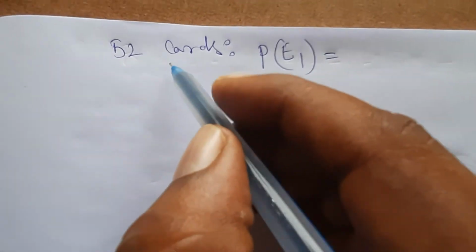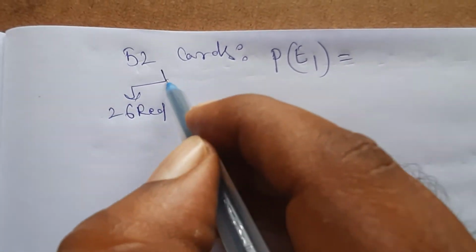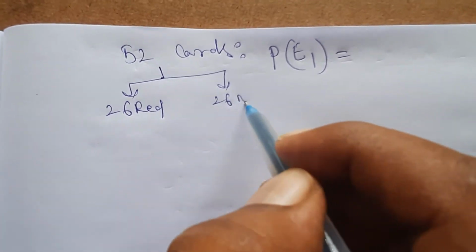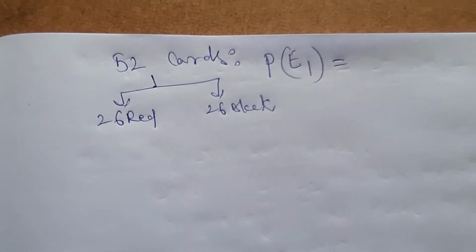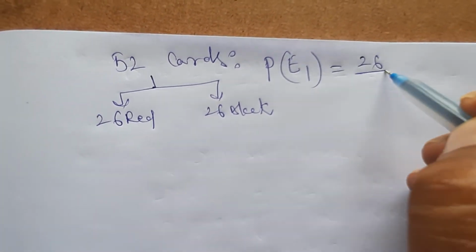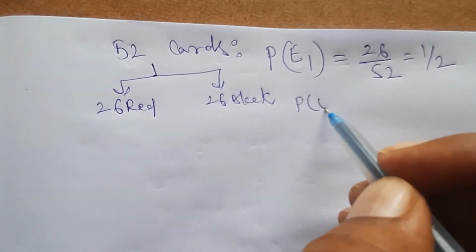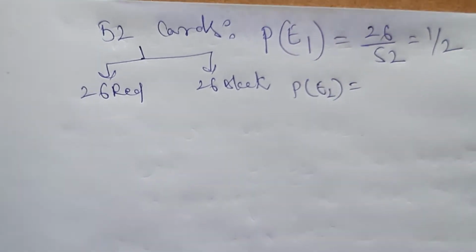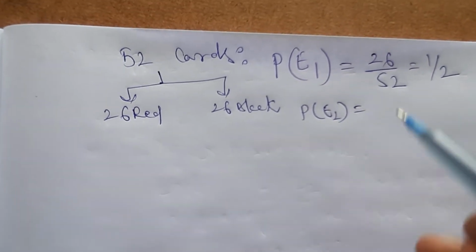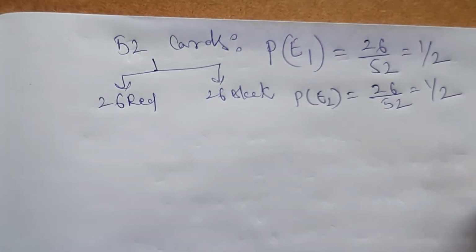Out of 52 cards, there are 26 red cards and 26 black cards. So 26 by 52, which is equal to 1 by 2. Next P of E2, getting a black card, also 26 by 52, which is equal to 1 by 2.